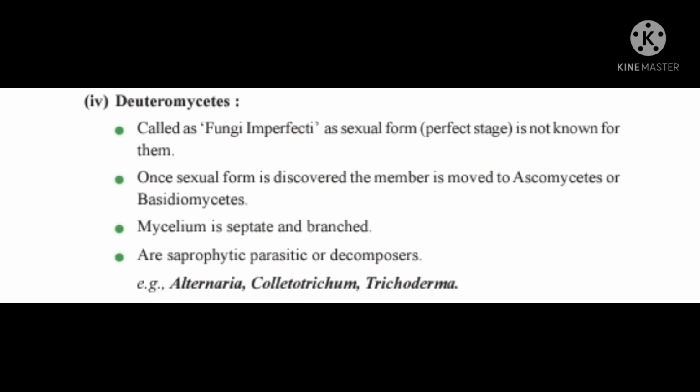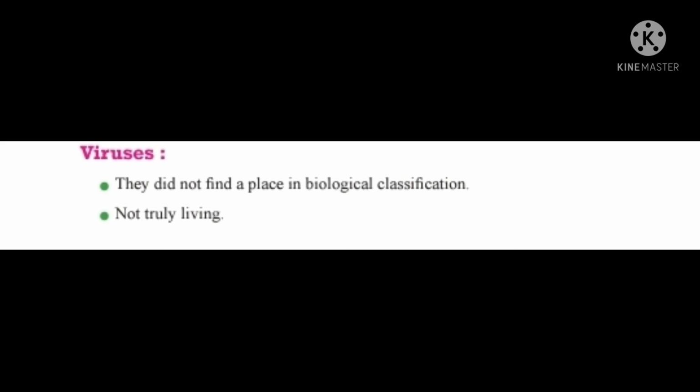Four, Deuteromycetes, called fungi imperfecti, as the sexual form, the perfect stage, is not known for them. Once the sexual form is discovered, the member is moved to Ascomycetes or Basidiomycetes. Mycelium is septate and branched. They are saprophytic, parasitic or decomposers. For example, Alternaria, Colletotrichum, Trichoderma.